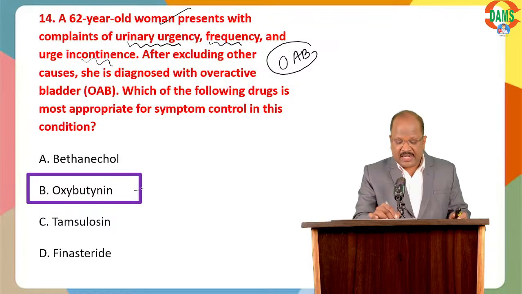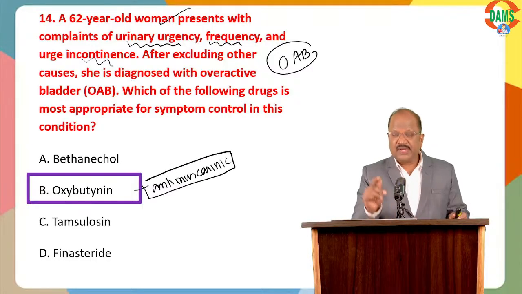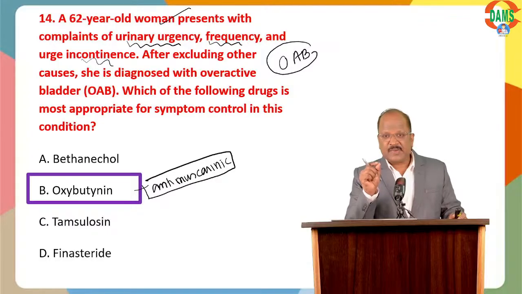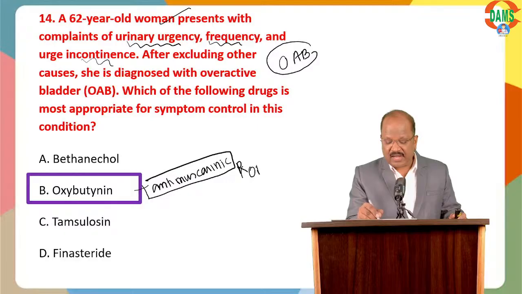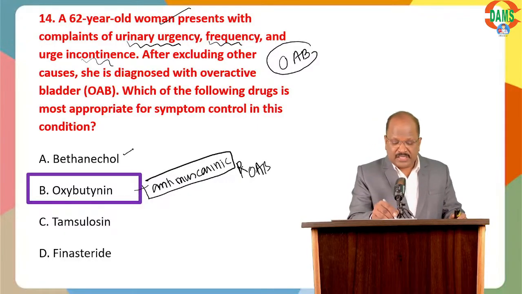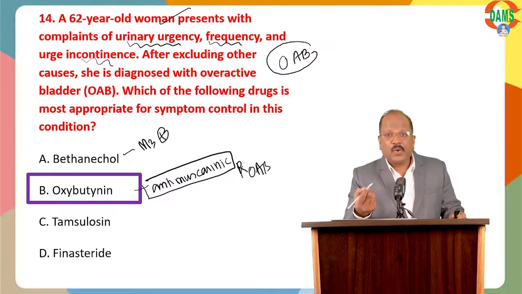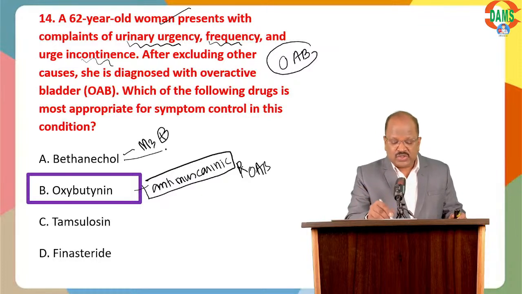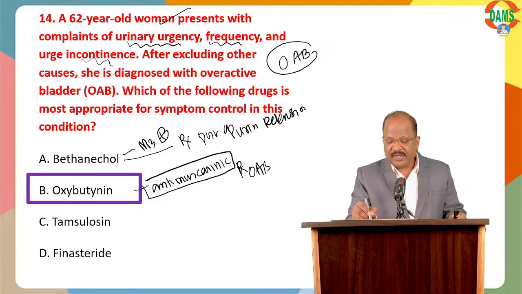Oxybutynin. It's an anti-muscarinic agent. It's anticholinergic. It relaxes the detrusor muscle, causing urine retention. Useful for treatment of overactive bladder. Whereas look at the other option, bethanechol. It's an M3 agonist. It promotes prokinetic activity. It is useful for treatment of post-operative urinary retention.